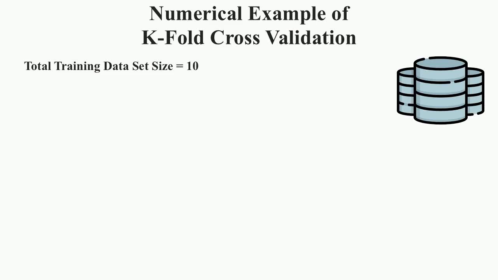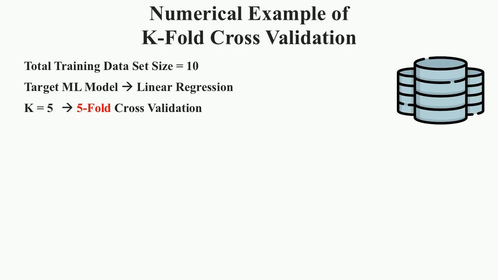Now, take a numerical example of k-fold cross-validation using linear regression. Say the data set size is 10 here. The target machine learning model is a linear regression model. Take the k-fold cross-validation value as 5. That means the data set is to be divided into 5 folds.